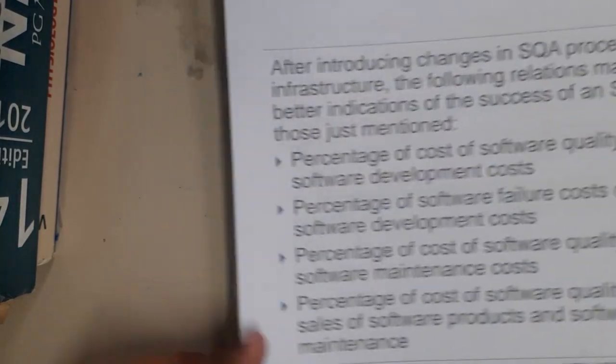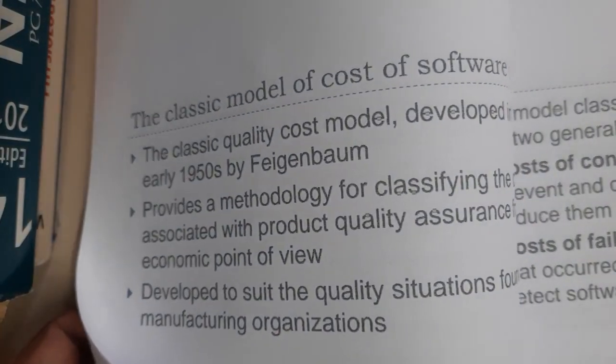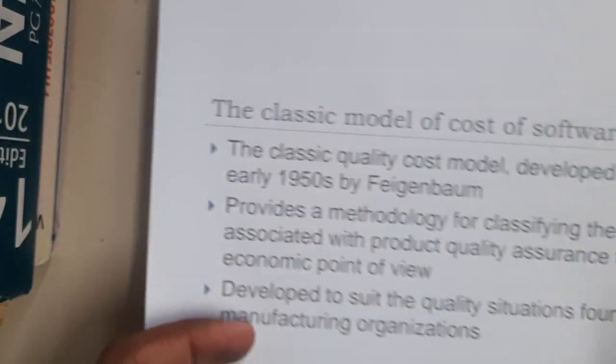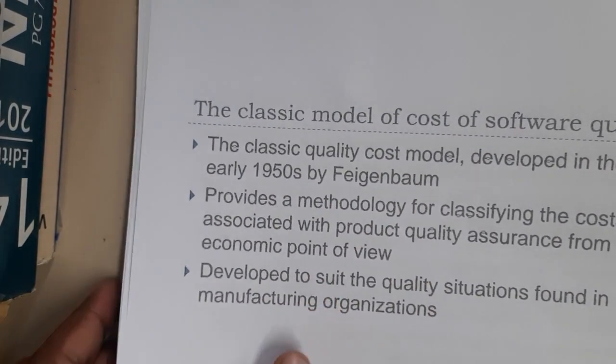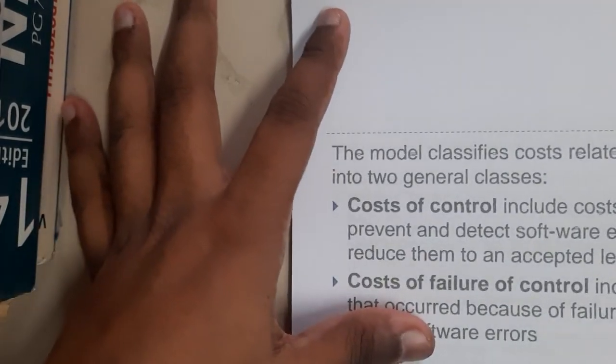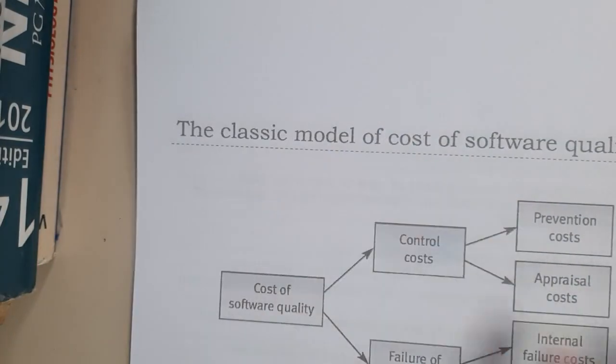Similarly, a few more things can be shown. The main concept in this was developed in the 1950s, guys. I'm just going through the important topics so that you are clear, guys. Now let us go through the model of the cost of software quality.